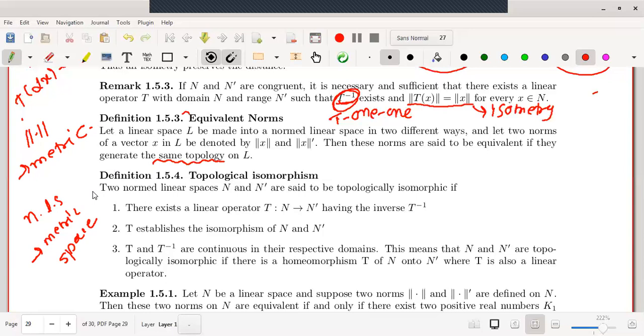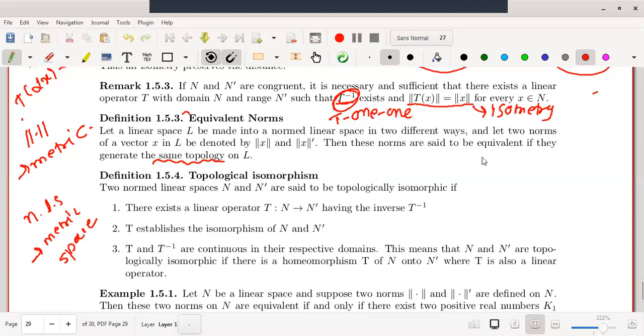Every metric space is one kind of topology, and topology is the collection of subsets of a linear space satisfying certain conditions. Arbitrary union of open sets is open, finite intersection of open sets is open. Those conditions we have studied in detail in the paper of general topology in your semester 2. Therefore, whenever we are saying norm is one kind of metric, norm also induces a metric topology.